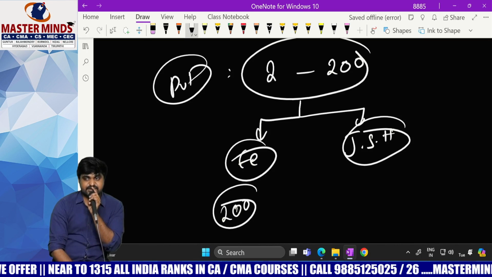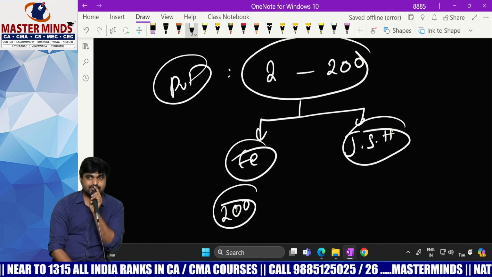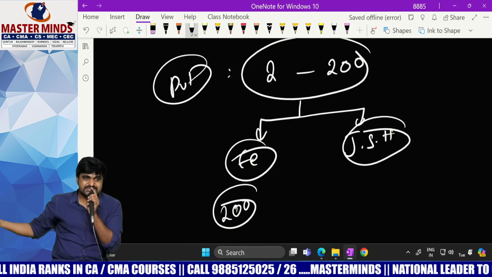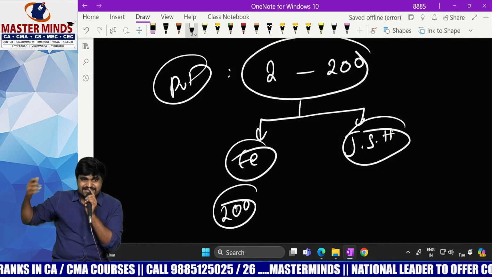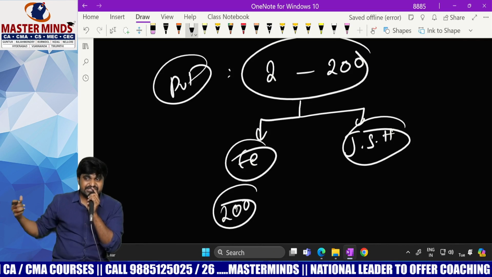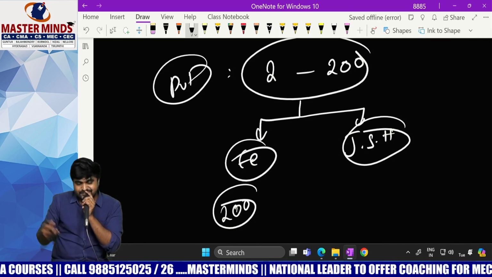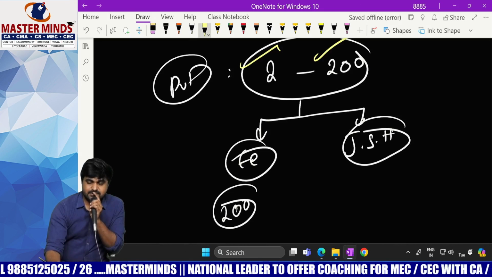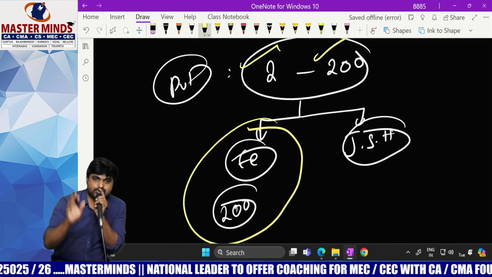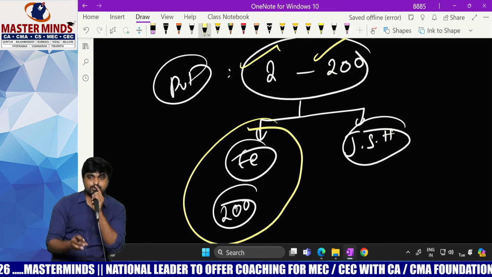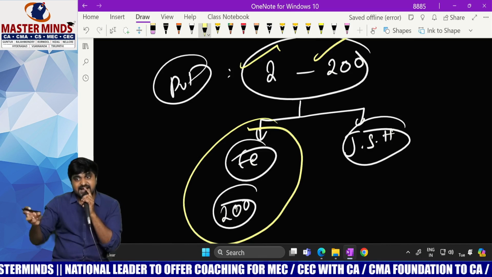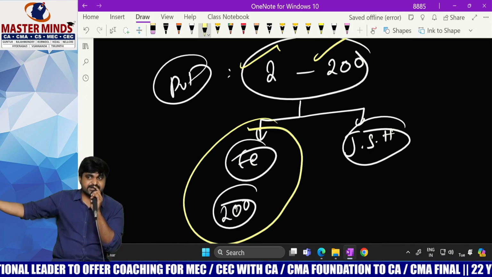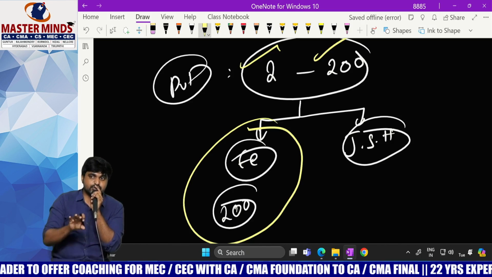That means it needs to be converted into a public company. So is it correct? No. Here the company is providing shares to employees just to encourage them, not with an intention to raise capital. That's why the lawmaker made a rule here. What is that rule? While counting the 2 to 200 limit, ignore all employee shareholders. That means you need to ignore the shareholders who got the shares under employment, not because of cash. Then we need to exclude those people.